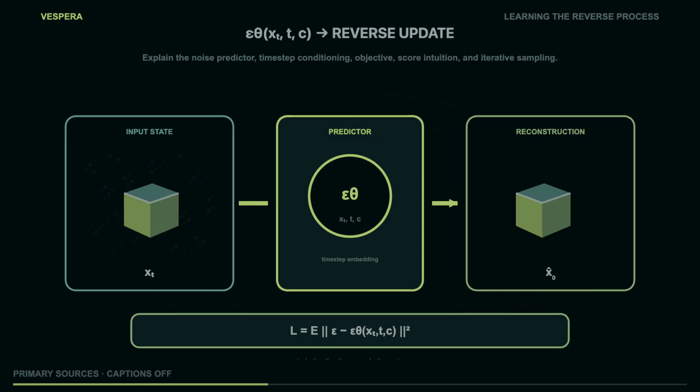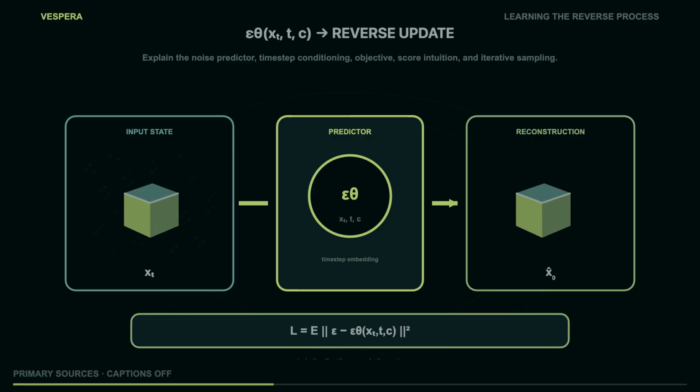At sampling time, start with x_T at the final noise level. Ask the network for epsilon theta. Use the schedule and the model's estimate to compute a less noisy state, x_{t-1}. Repeat. Some samplers retain stochasticity. Others use deterministic or ODE-like paths. The important loop is not mystical. Estimate the corruption, apply a mathematically specified update, and carry the new state into the next step.